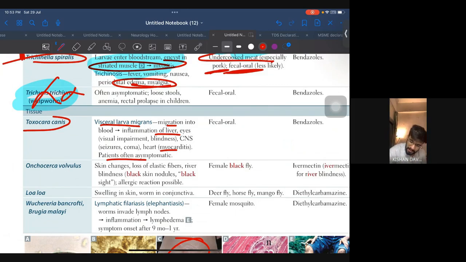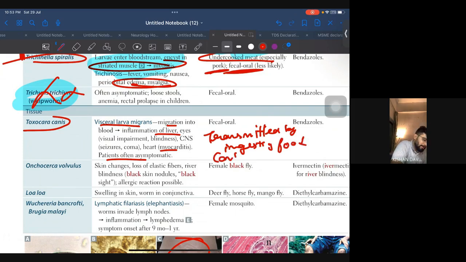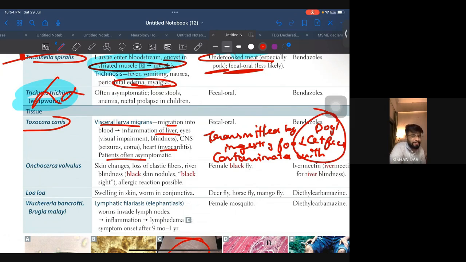Toxocara canis में क्या था? Yeah. Transmitted by ingesting food contaminated with dog or cat feces. Dog or cat feces, same as Toxoplasma. The name resembles Toxocara canis, Toxoplasma. So based on that, you can think about it.